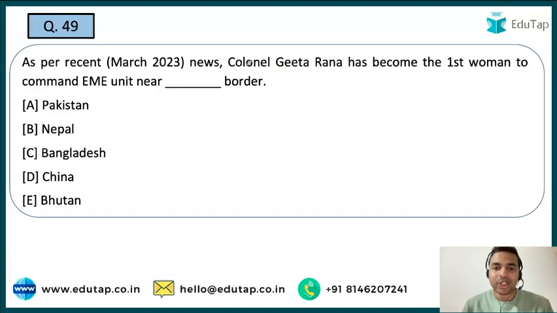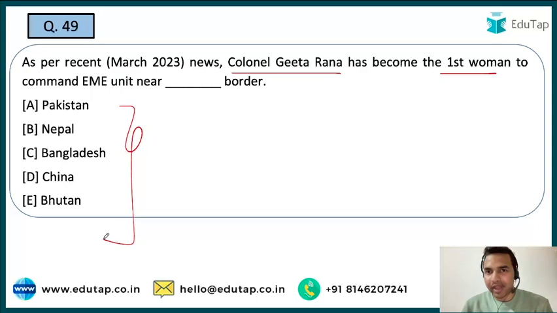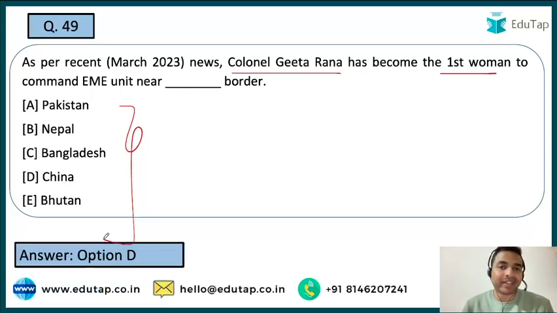Now the next question. So guys, Colonel Geeta Rana has become the first woman to command an EME unit near dash border. A very direct question guys. See, these questions are made from the headlines, and you can see here that such questions are quite expected in the exam, and the right answer to this question is option D, that is China.